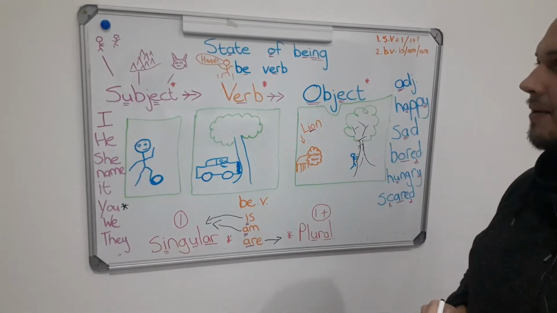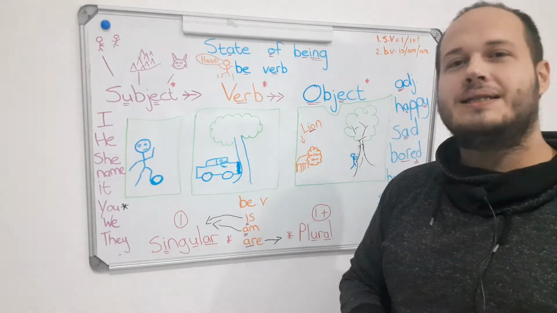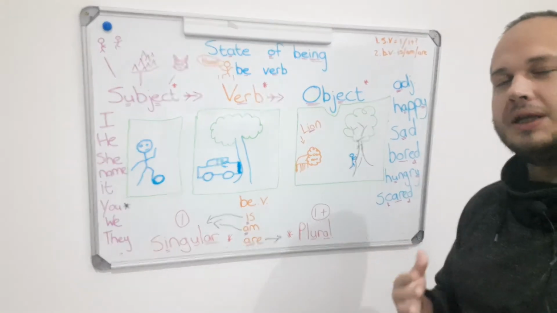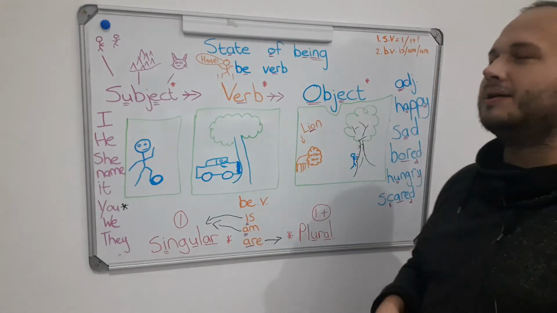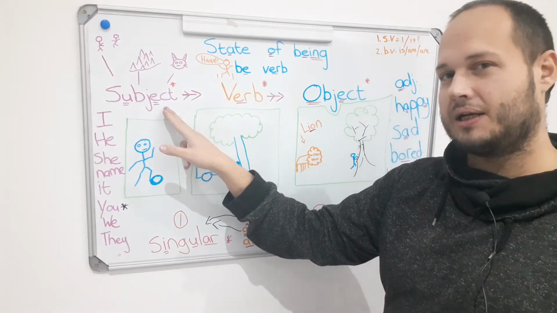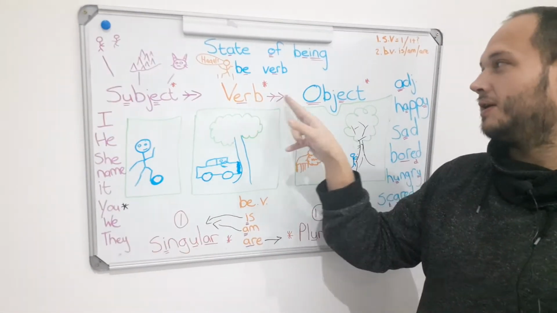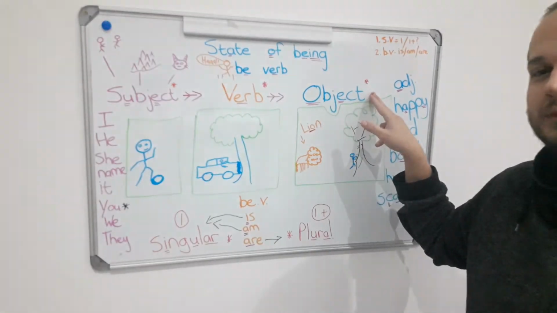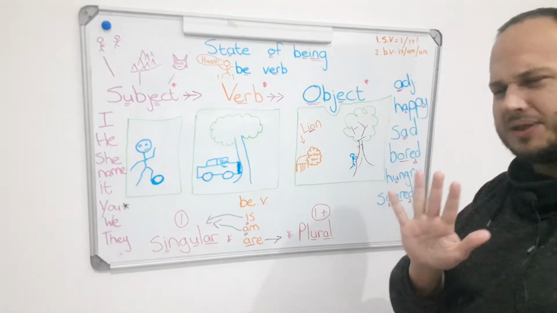All right. Now, to make a sentence in English, we need to put words together. And in these words, we need a subject, a verb, almost always, and an object would be nice. So, let's start. Let's try easy.